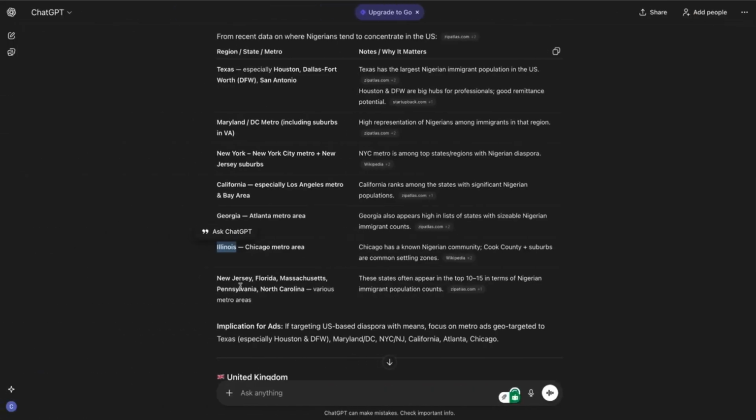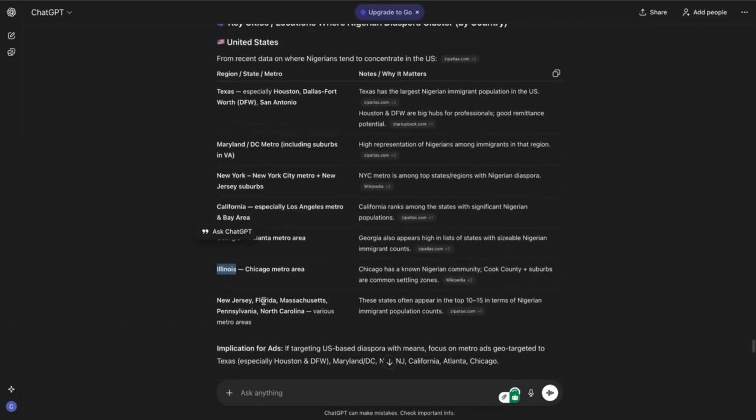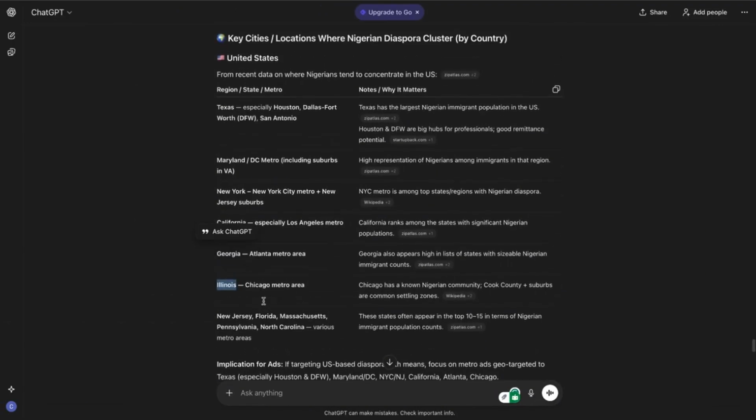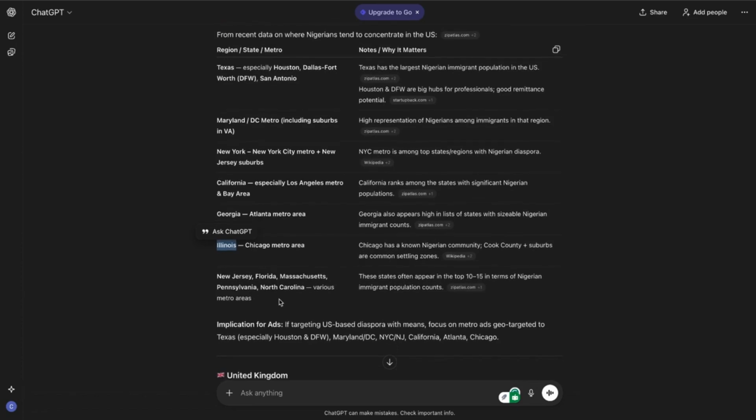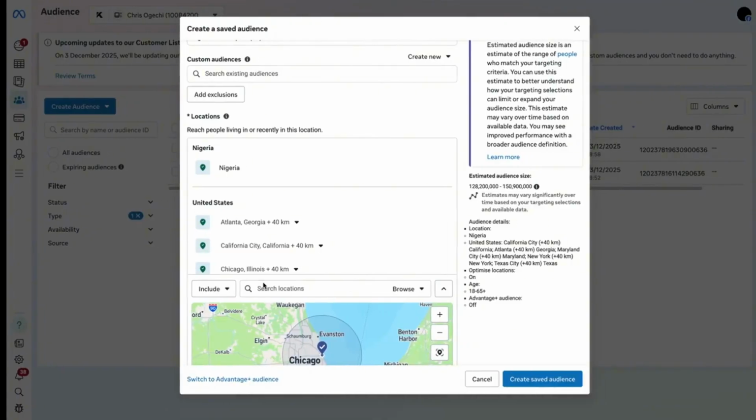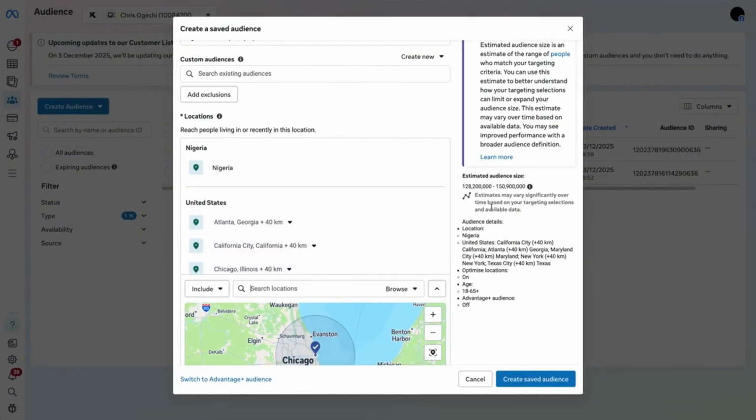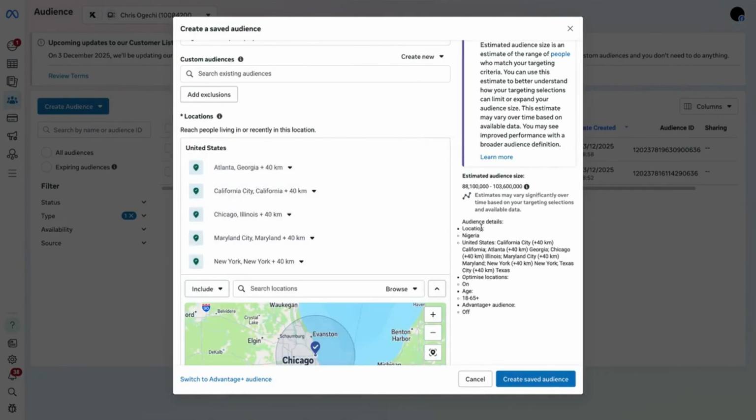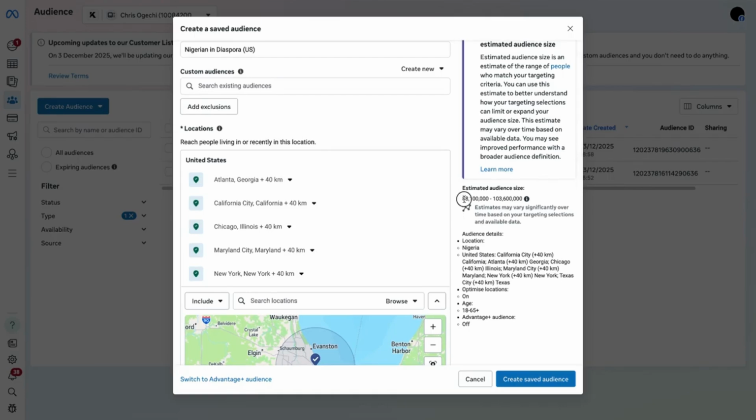So let's go back to New Jersey. This is quite different. New Jersey, Florida, Massachusetts, Pennsylvania, North Carolina. Let's stay with the form we've done. I just want to show you something. So let's go back here. You see we are having this number. Let me take off Nigeria, obviously. Good. So with this we are having 88 million to 103 million, and definitely this is a lot of numbers. So we need to filter these things out.